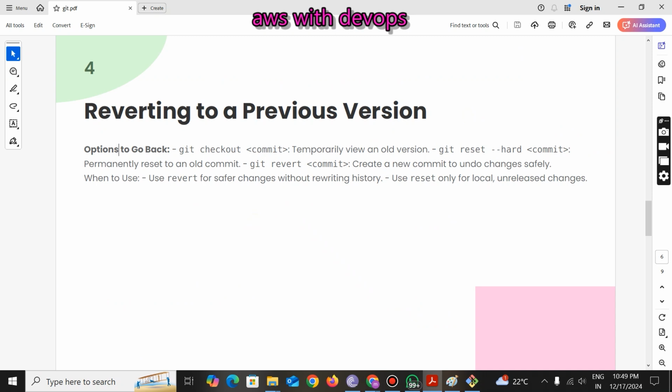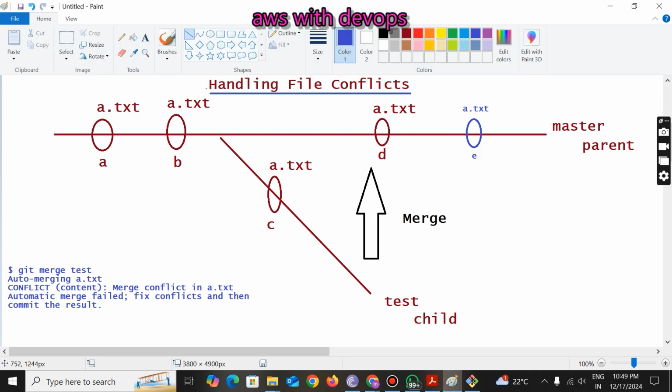Right. So this is very important. It's nothing but rollback. How can we roll back from a particular version? Let's understand about this one.